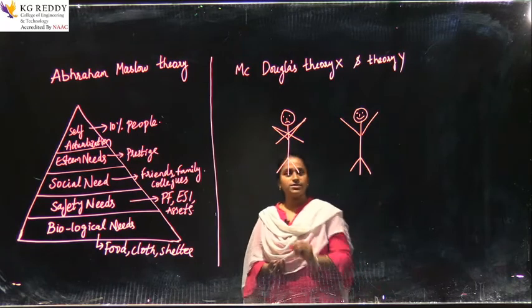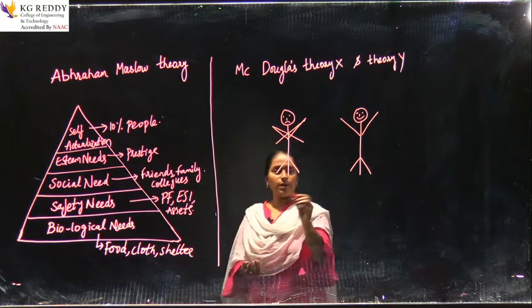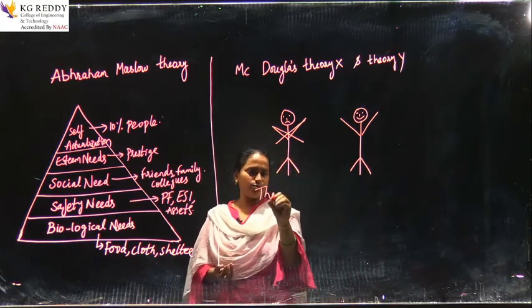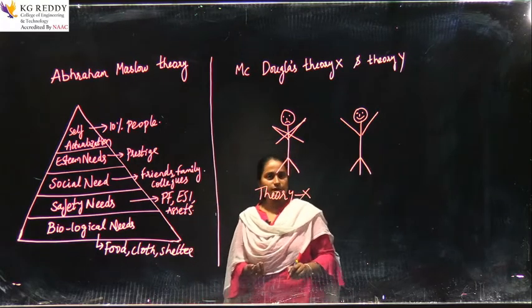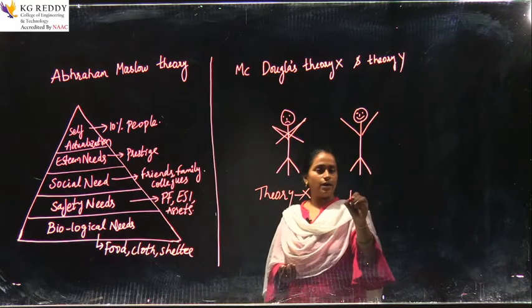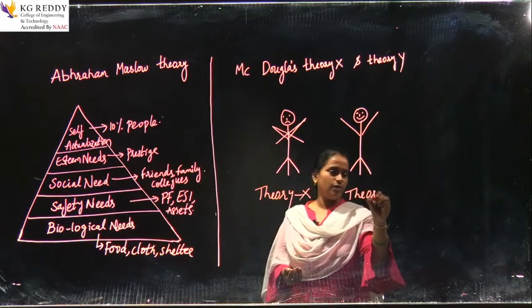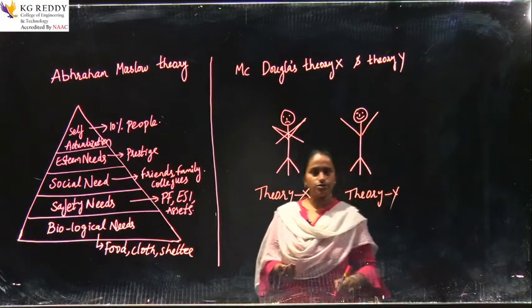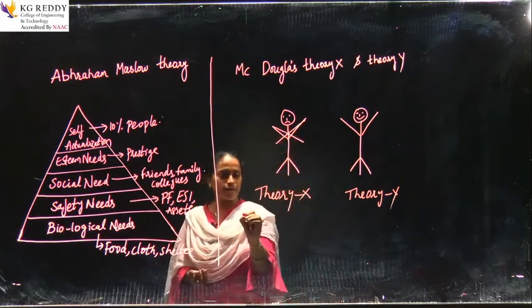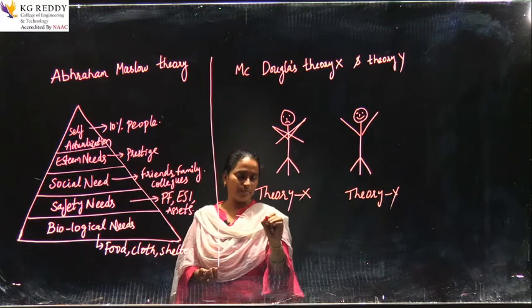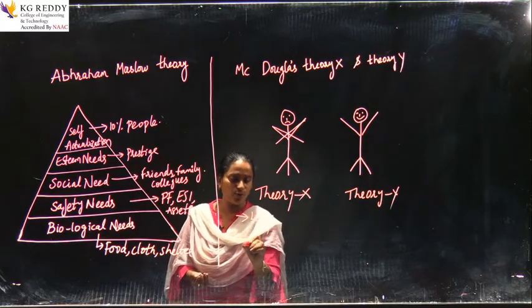See, if you look at these 2 diagrams of people, this is Theory X. You can simply see how Theory X sort of employees and Theory Y sort of employees will be in every organization. Theory X, as you can see the face of the person, is always lazy. They don't want to do work on time.